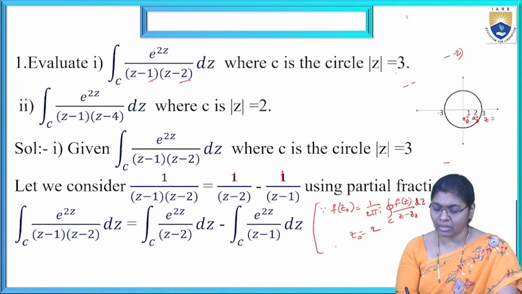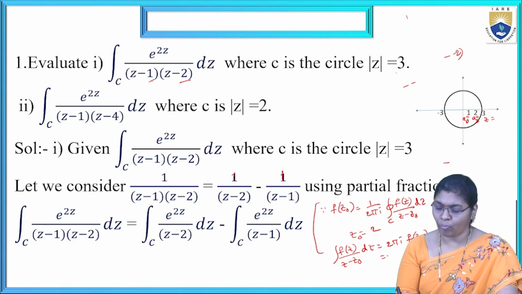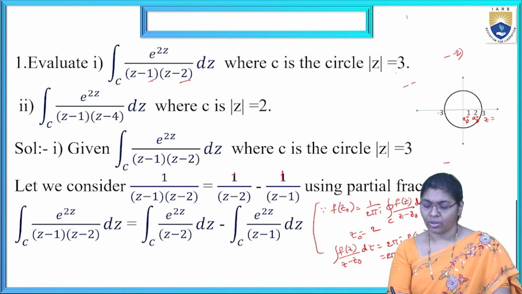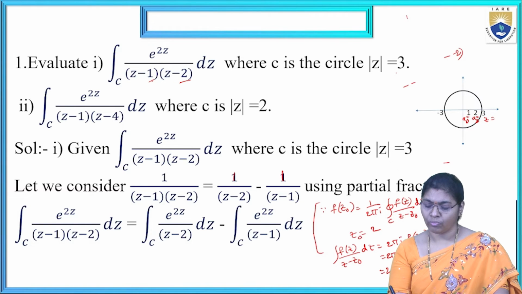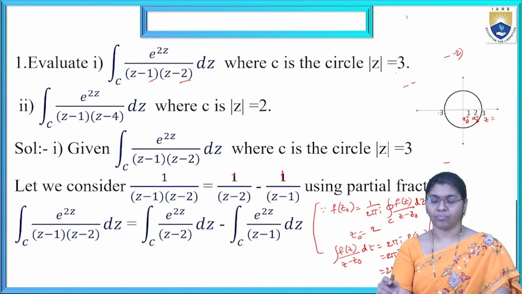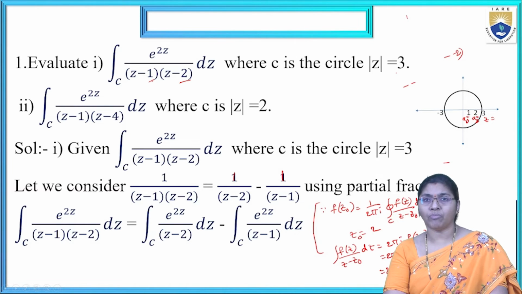Now cross multiplying, integral f of z by z minus z naught dz equal to 2 pi i into f of z naught. Here 2 pi i is as it is, f of z naught, that is f of 2. Now 2 pi i into f of 2 means substituting e power 2 into 2. Totally 2 pi i into e power 4 is the final answer for e power z by z minus 2.